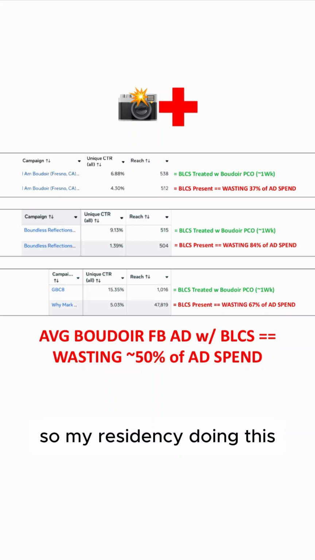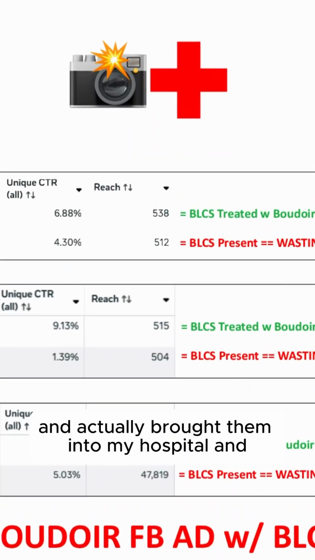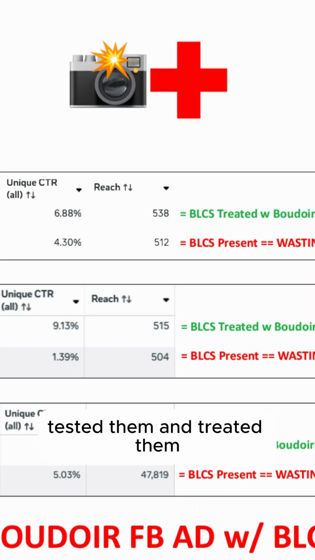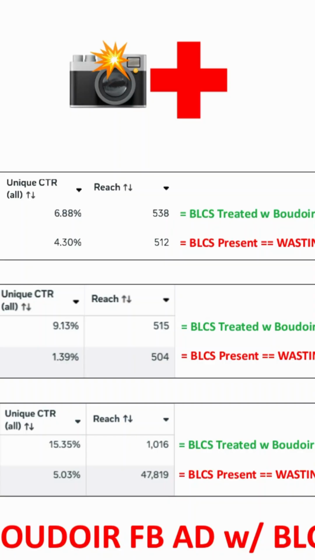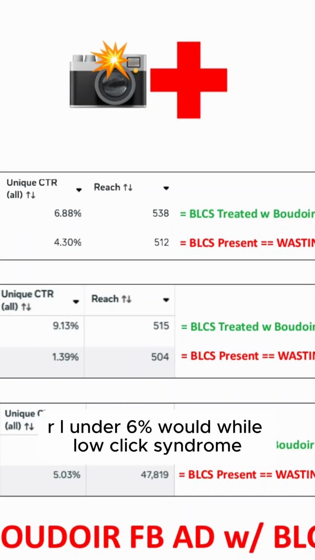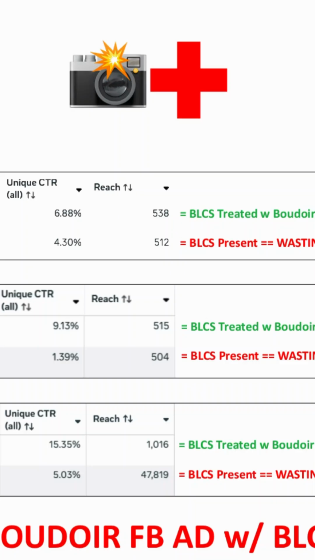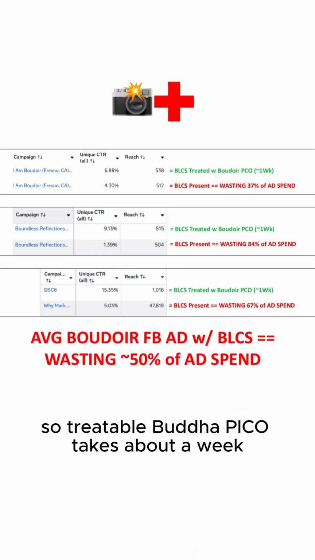So in my residency doing this, I found some Boudoir Facebook ads out there in the wild, and actually brought them into my hospital and tested them and treated them. So first one, found out the unique CTR is 4.3%. So we know that BLCS is present. Unique CTR under 6%, Boudoir low click syndrome. So treated with Boudoir Pico, takes about a week.